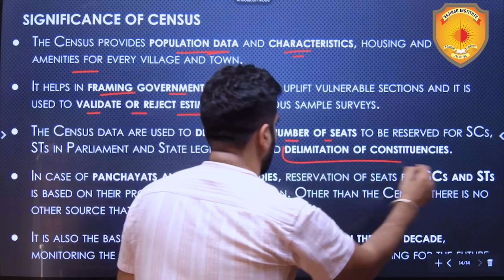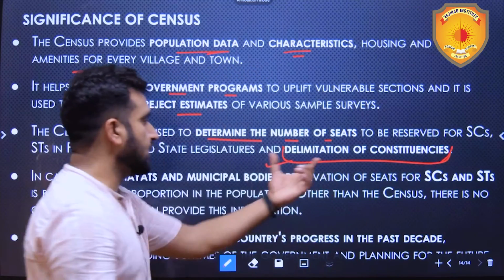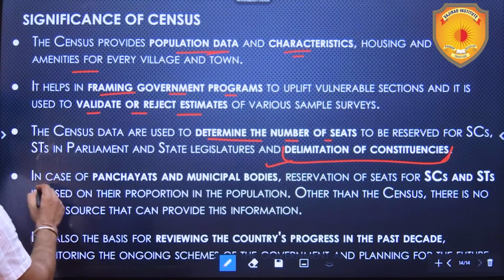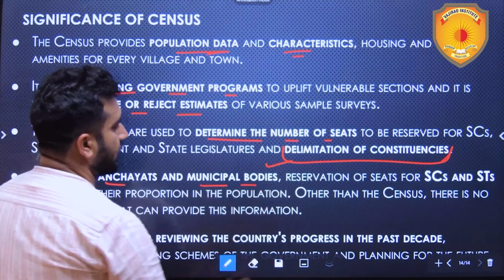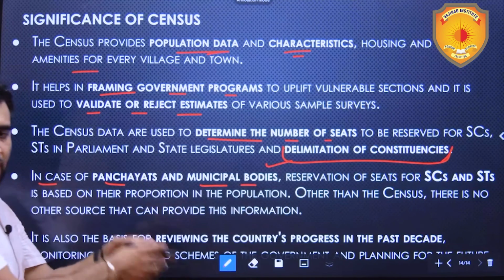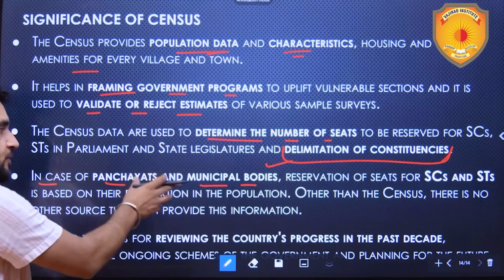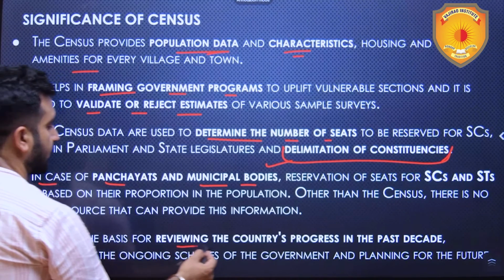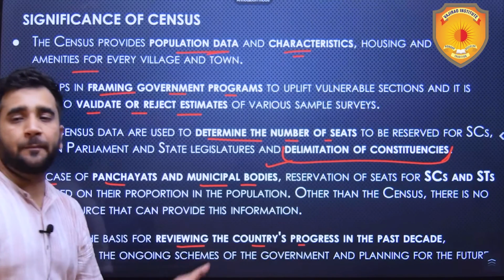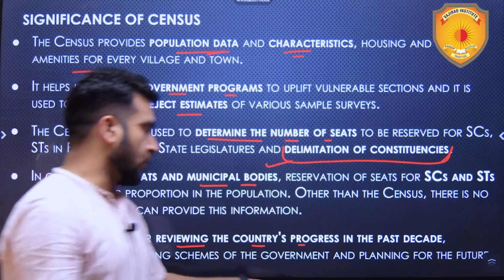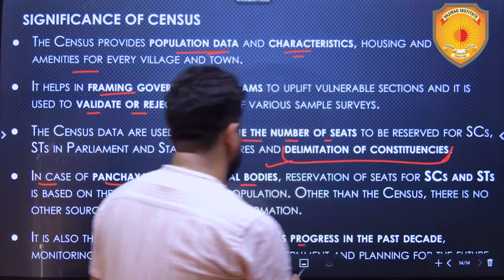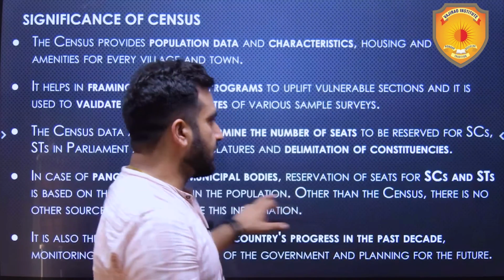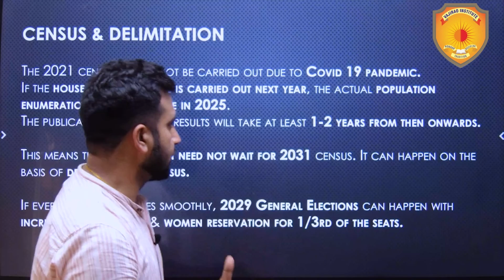Here, delimitation of constituencies, here the data is used. In case of panchayats and municipal bodies, reservation of seats for scheduled castes and scheduled tribes is also done on the basis of the census. And it is also the basis for reviewing the country's progress in the past decade. What has been the population growth, what has been the housing type, what has been the levels of, I would say, education among the people, all these are also counted from there.